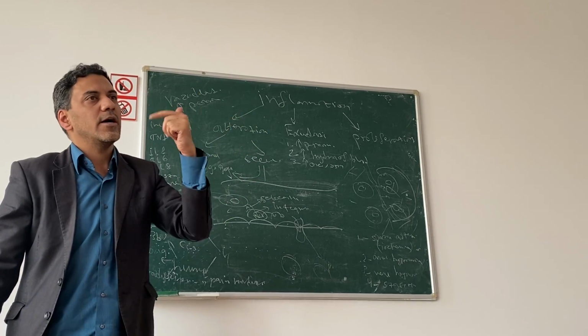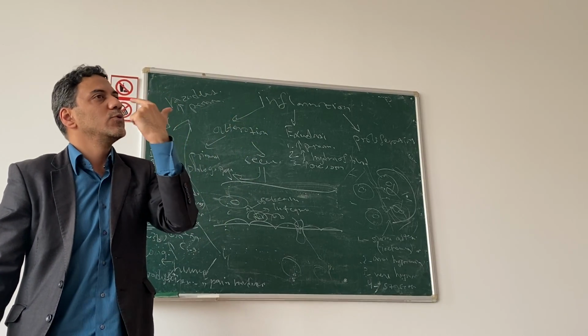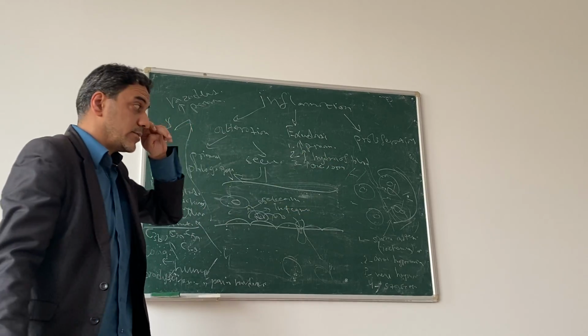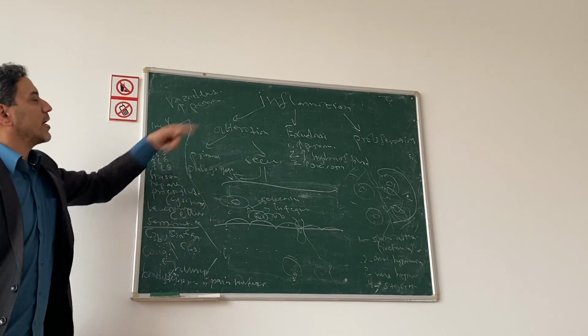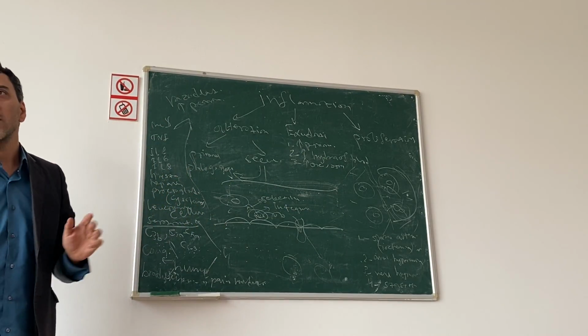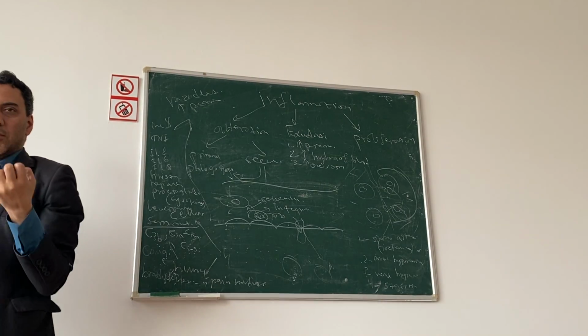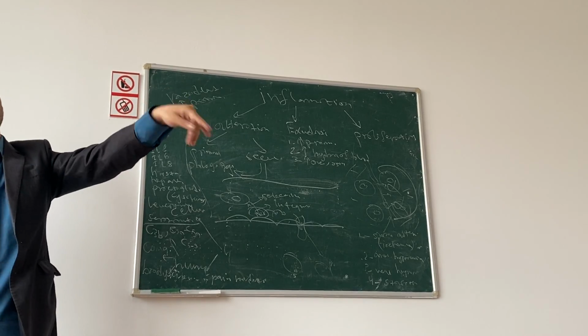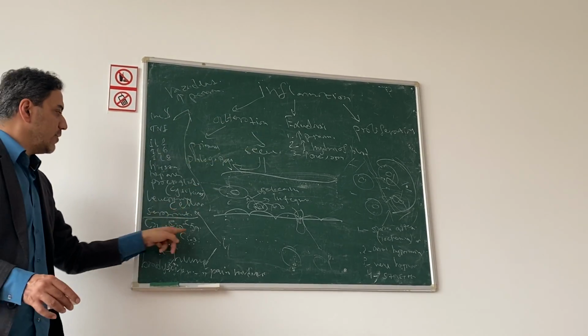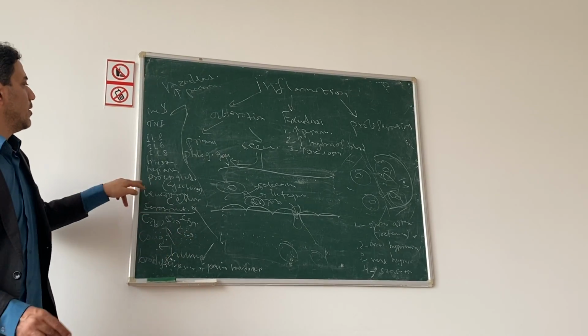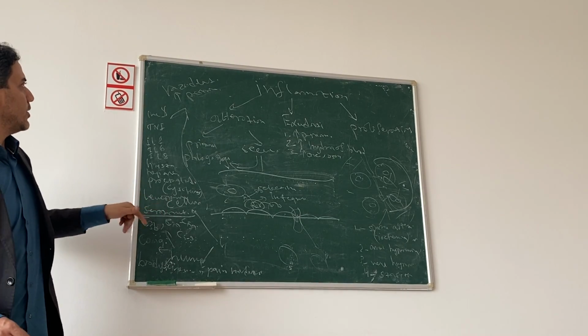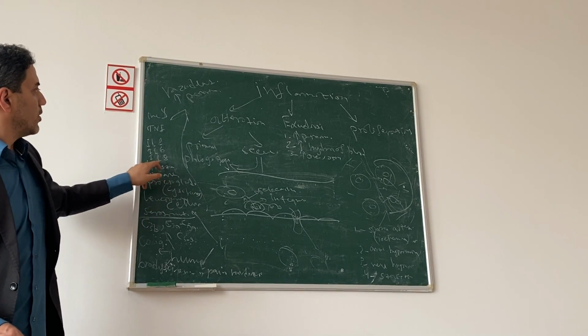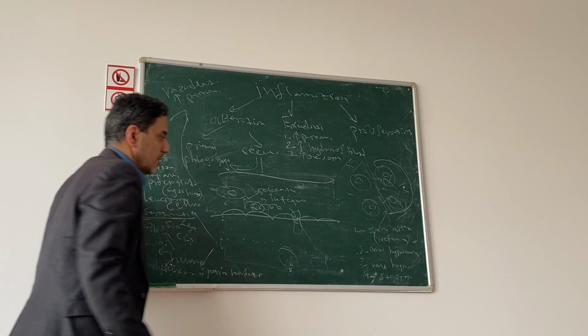Leukocyte has no brain, no eyes, no nose. How can it find the microbe? By chemotaxis. Chemotaxis means to attract leukocyte to microbe. And we said already who plays the role: C3a, C5a, leukotrienes, interleukin 8 and so on.